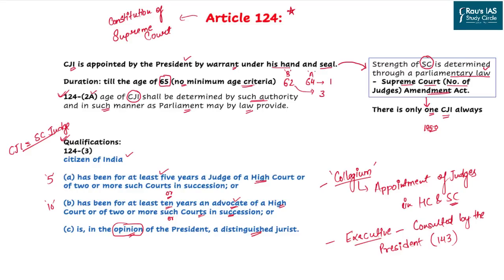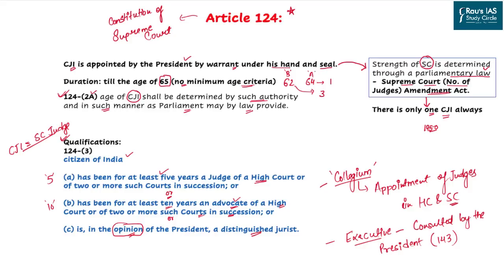So both of them are going to stay as CJI till the age of 65. Hence, there is no minimum age criteria. Mr. A is going to stay for 1 year and Mr. B is going to stay for 3 years. As per Article 124(2A), the age of CJI shall be determined by such authority and in such manner as decided by the Parliament through a law.